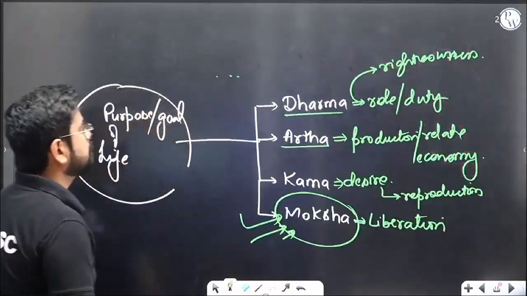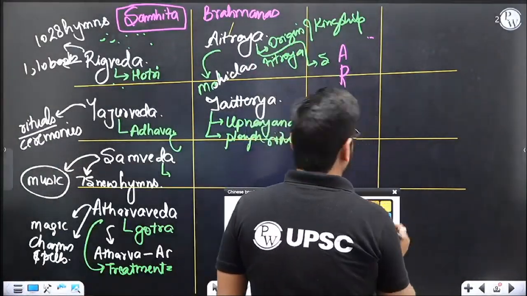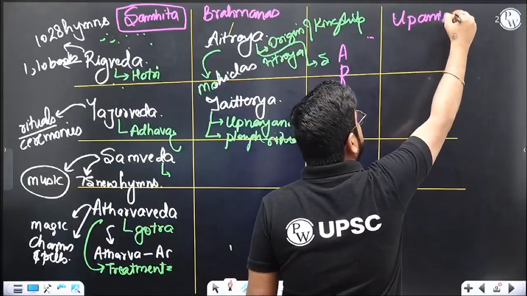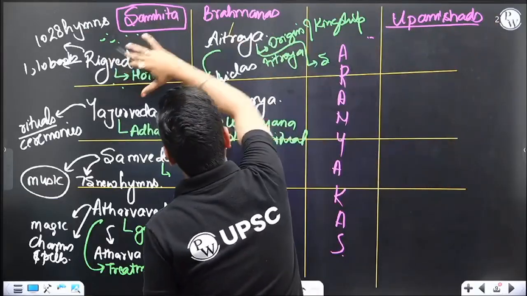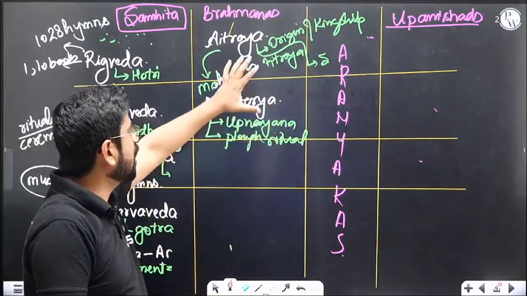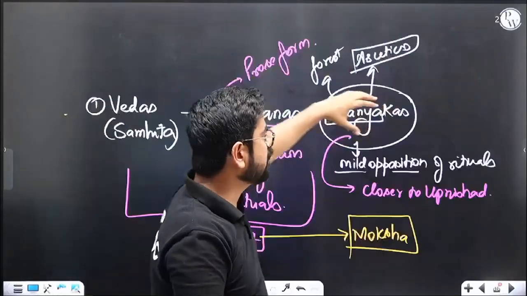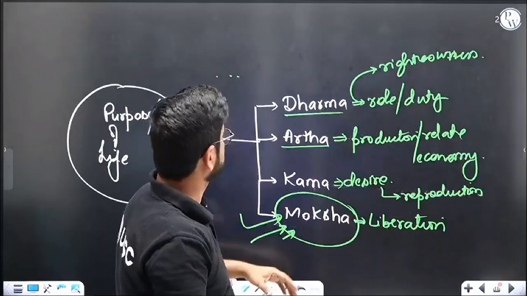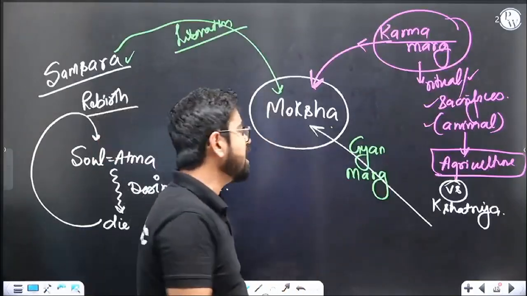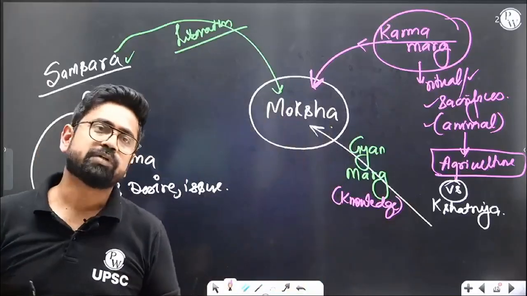And for Gyan marg, the new books which spoke about Gyan marg are your Upanishads. So now we have more addition to Rig Veda, Yajurveda, Samveda, which is not supporting the earlier view, the karma marg. Everywhere you find that when the Upanishad comes into the picture, they talk about Gyan marg, they talk about knowledge. That via knowledge, by understanding a few things in a better way, you can actually get moksha.